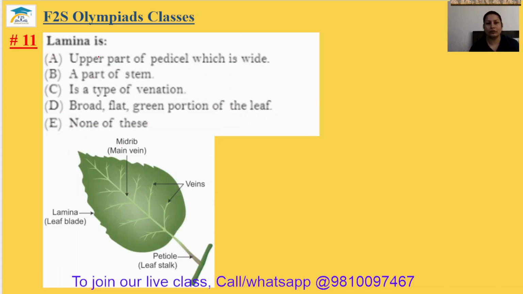Question number 11. Lamina is the upper part of the pedicel which is wide, a part of stem, a type of venation. It is the broad, flat, green portion of the leaf. The broad, flat and green portion of the leaf is the lamina. The 11th answer will be option B.